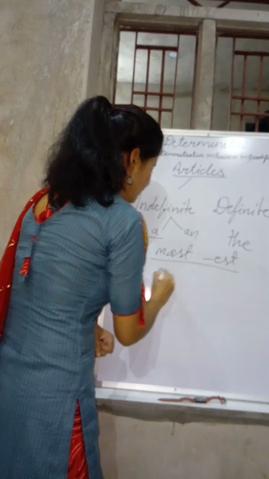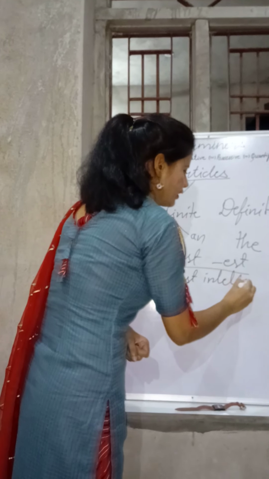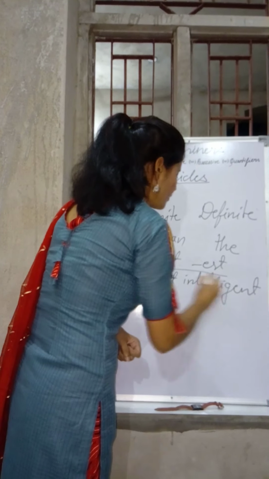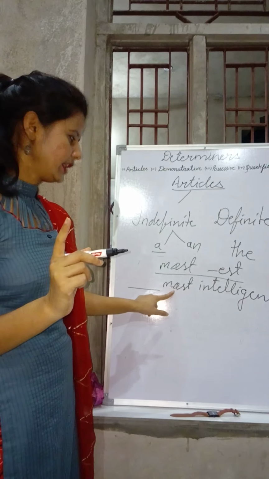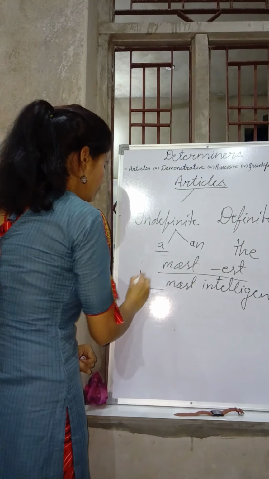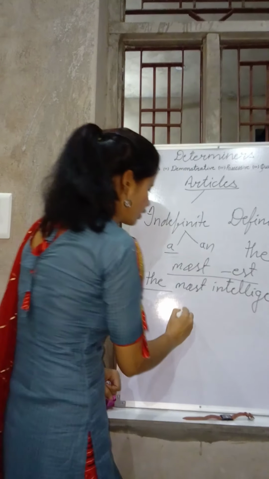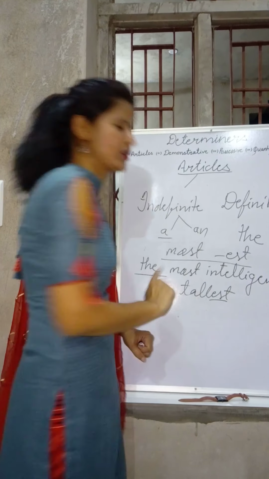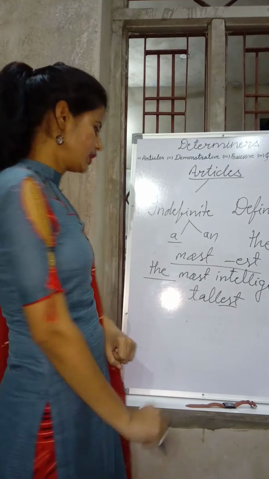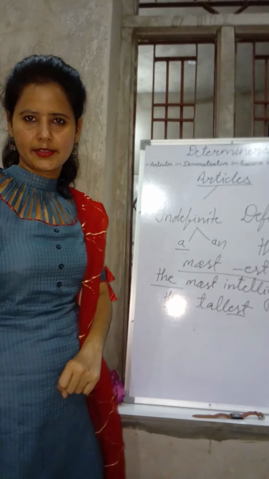Like "most intelligent": this is a superlative degree, so we use "the most intelligent". Like "tallest": if a word ends in "-est", this is also a superlative degree, and before this also you have to use "the tallest".